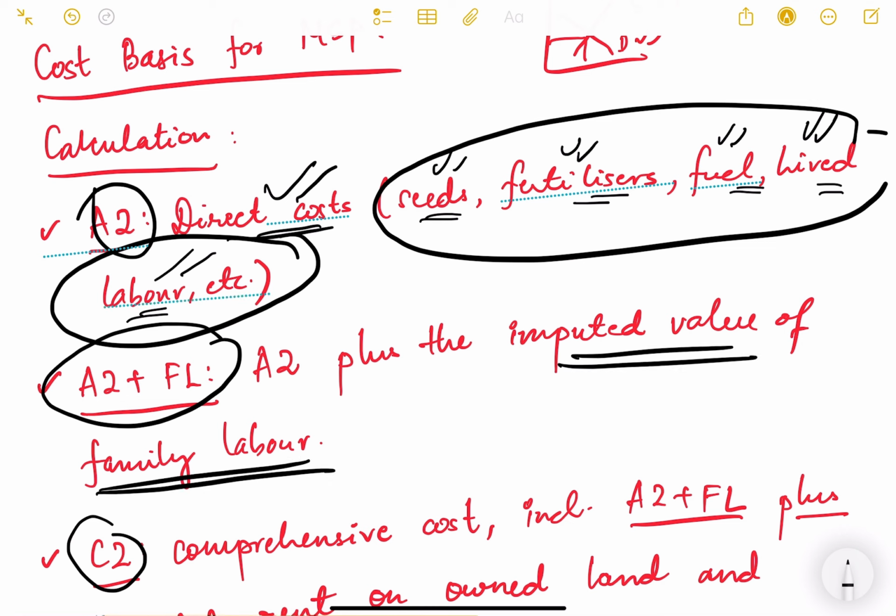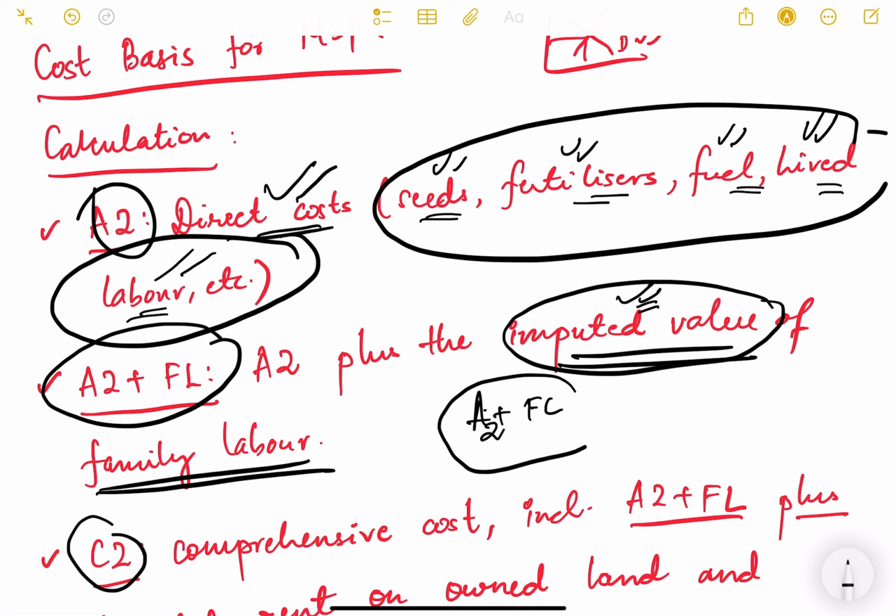So that is the imputed value of family labor. For example, if I am a farmer and 4 of my family members, me, my wife and my 2 sons, are working in the agricultural farm, obviously we will not pay salary to ourselves, but there is an imputed cost. Had we been salaried employees, or hired laborers, what cost would we have received? That is the imputed value of family labor. So in A2 we add this family labor, and this is the next step, A2 plus FL.